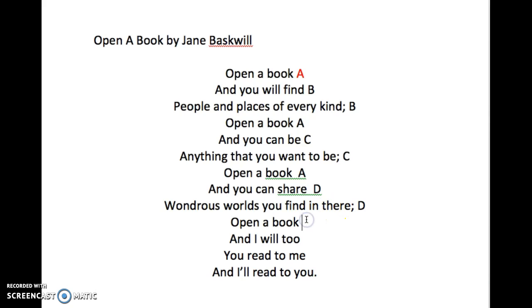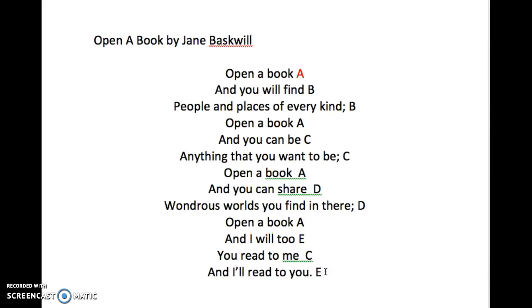Here's the repetition of book again, and book will get the letter A. Then you come across to, that doesn't rhyme with there, share, book, be, kind, find. So to will get its own letter E. Me rhymes with be, so that will get the letter C. Then you come across you, and to and you rhyme, so you will get the letter E.